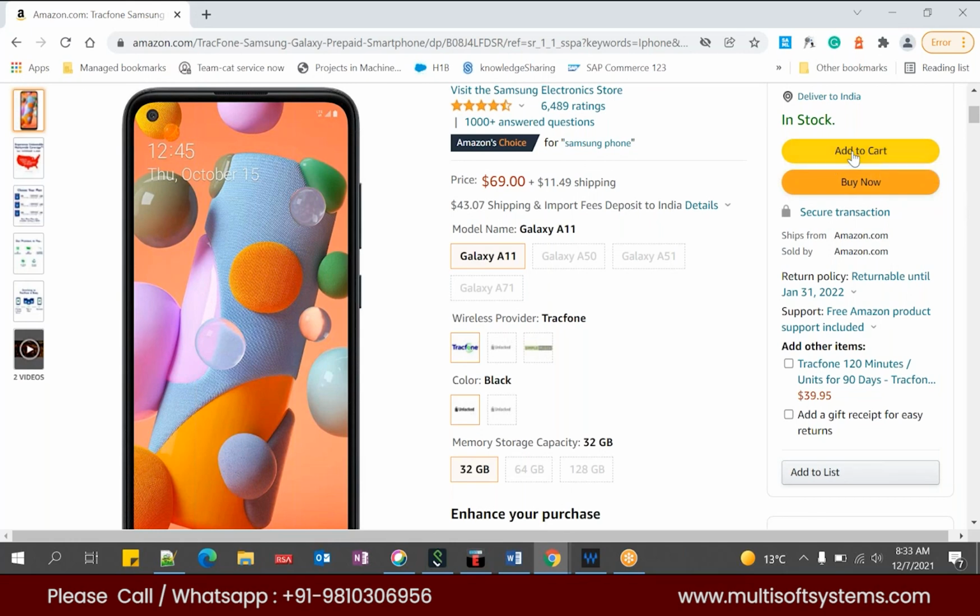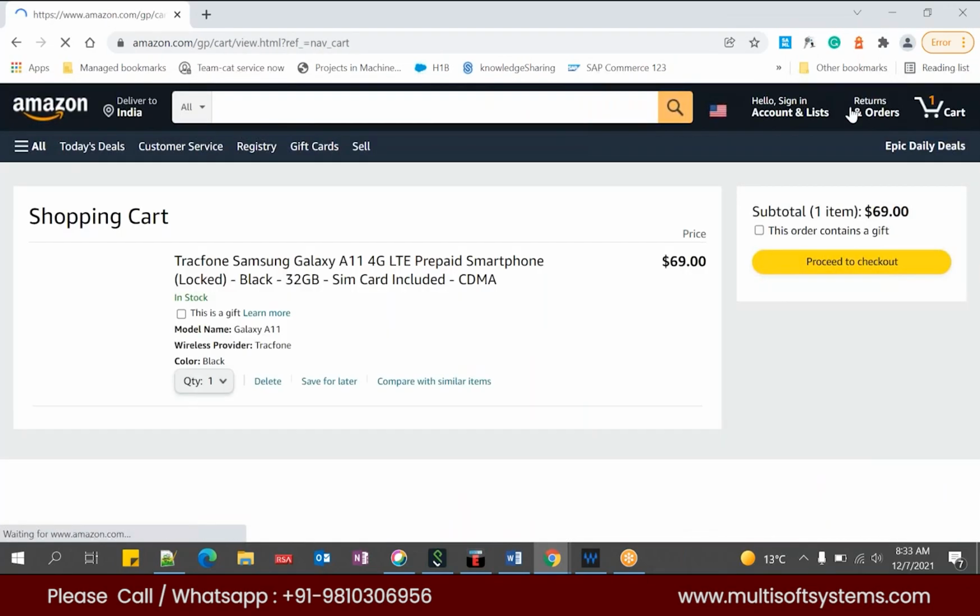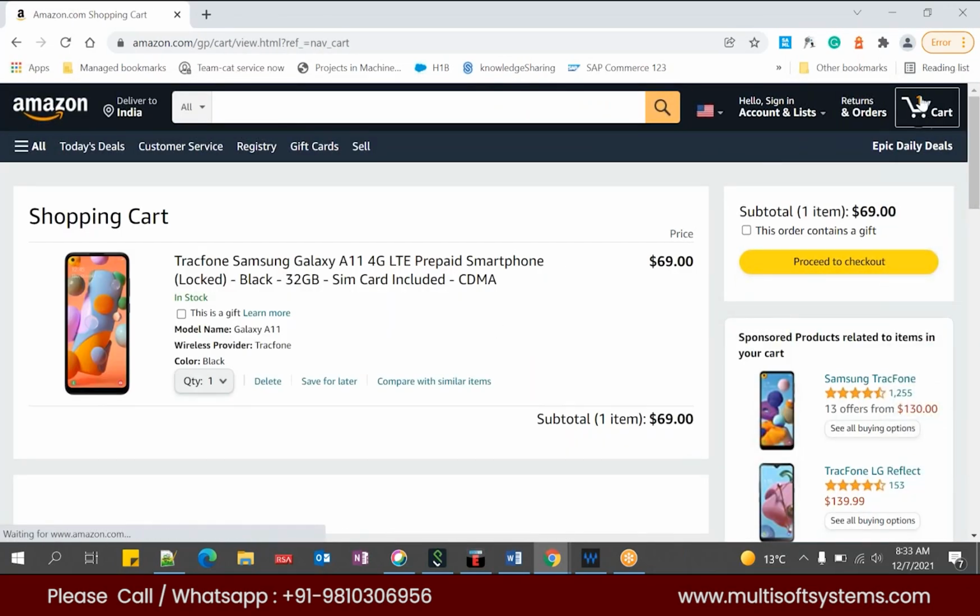Now I'll talk about add to cart. I have added a product to the cart, right? Now I'll open the cart. Here, whatever you see, one product in the cart, this we call the mini cart. When you click on this mini cart, you will be redirected to the cart page, which technically we call the shopping cart.